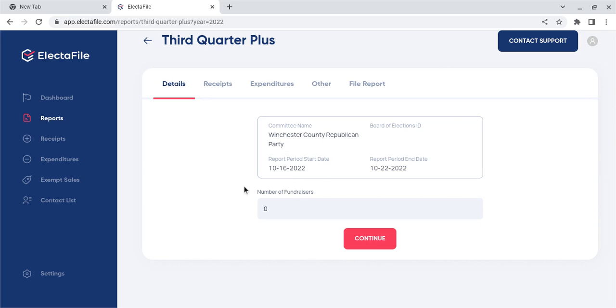If you've watched the earlier videos, you know we just started the Winchester County Republican Party. Winchester County does not exist in North Carolina, but we use that as our hypothetical county, also with the town of Shady Acres. So if you're actually from Shady Acres, North Carolina, please let me know. The reporting period ends October 22nd. We need to tell how many fundraisers we've had. Let's say that we've been pretty active in the span of about 6 days and we had 3 fundraisers.